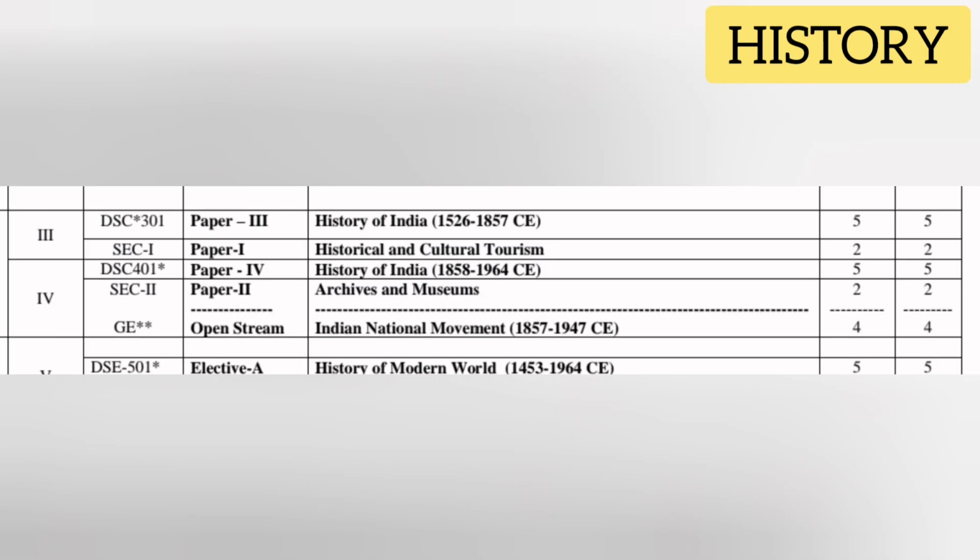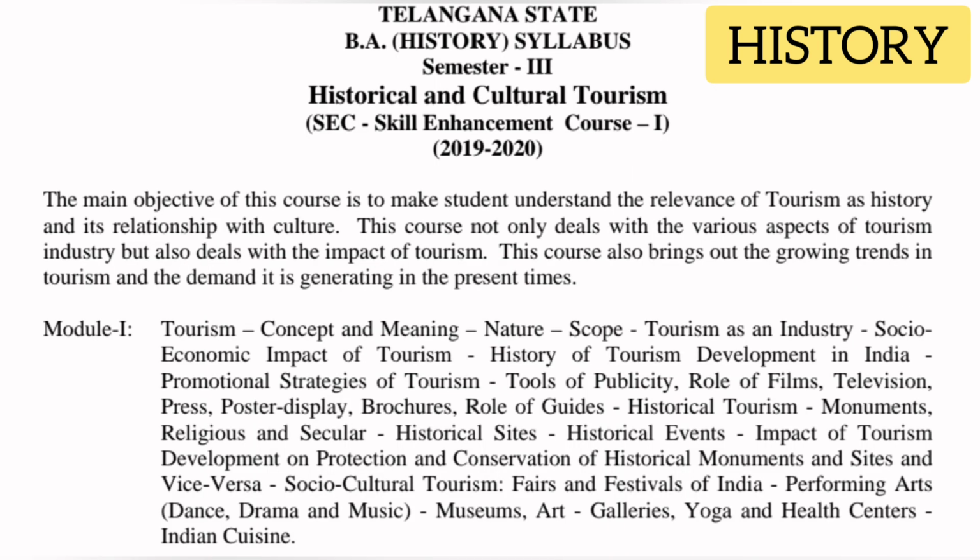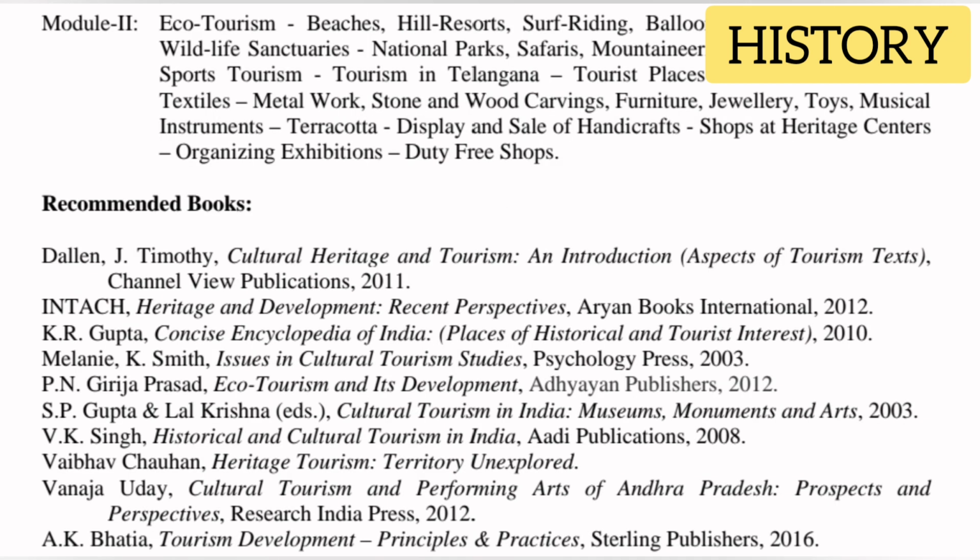Next subject, history. In this subject we have two papers. First one, historical and cultural tourism. For this subject, 2 theory classes we have per week, and this subject has 2 credits. If you pass this subject, you will get that, and total marks for this subject is 50. Out of 50, 40 for semester exams and 10 for internal exams, and exam duration is 1.5 hour, and this subject has 2 units.